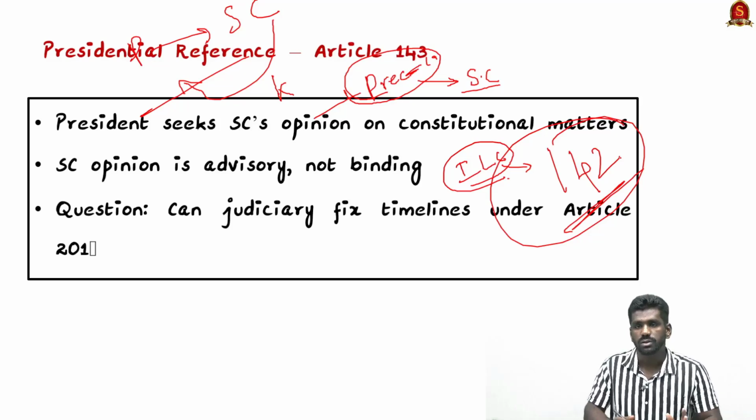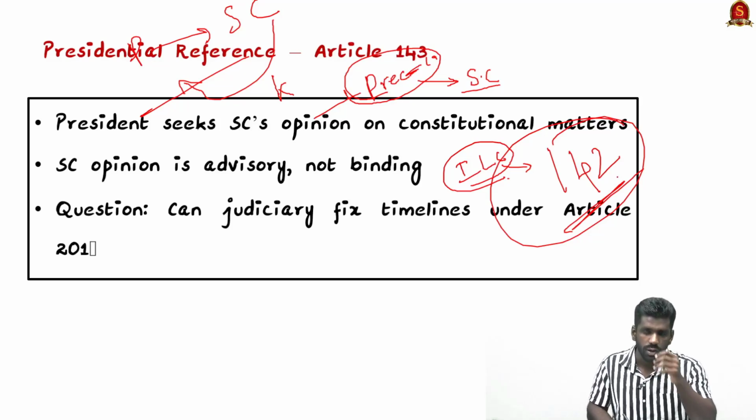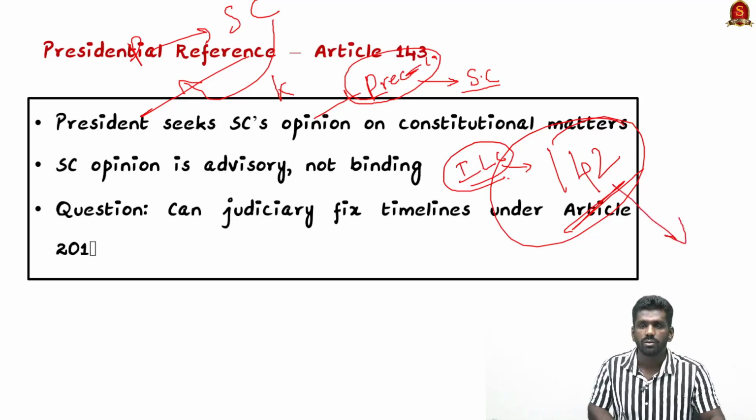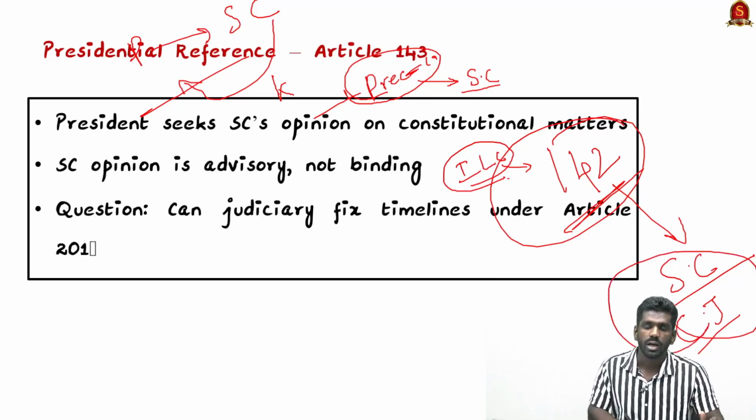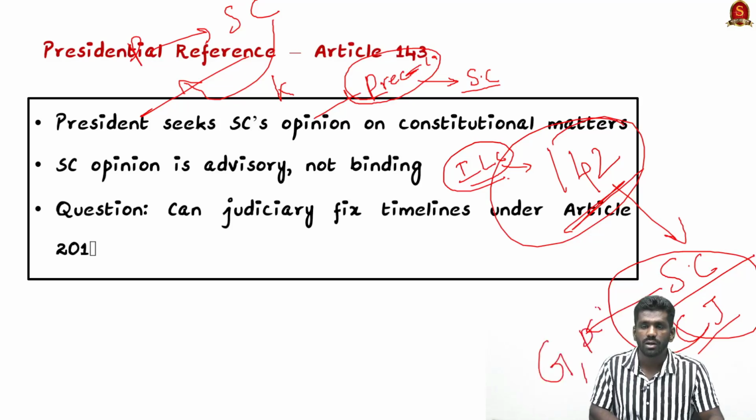So this judgment was given by the Supreme Court on Article 142, and this Article 142 grants the power to the Supreme Court to provide complete justice on certain legal or constitutional issues. So this is an extraordinary power of the Supreme Court, and it should be used only rarely, and the Supreme Court has used it recently on fixing the time frame for the governor and president to act on the state bills.